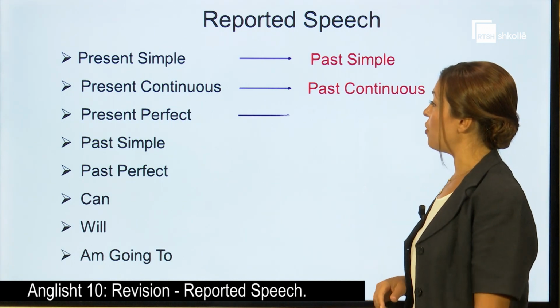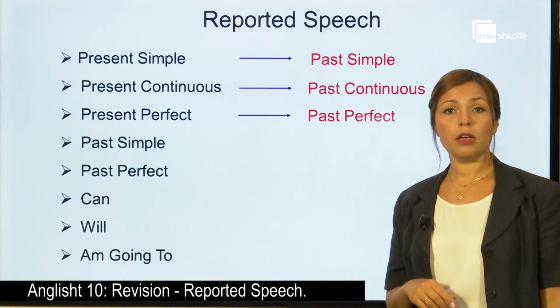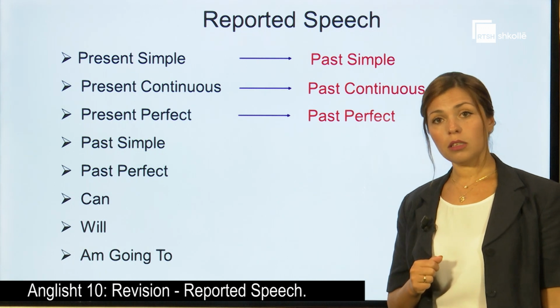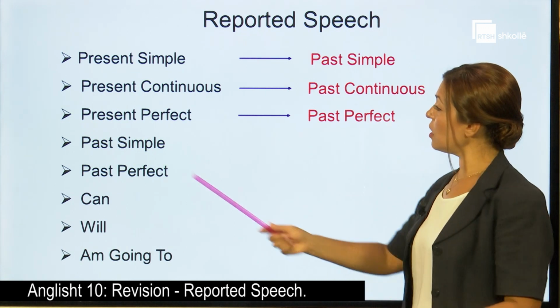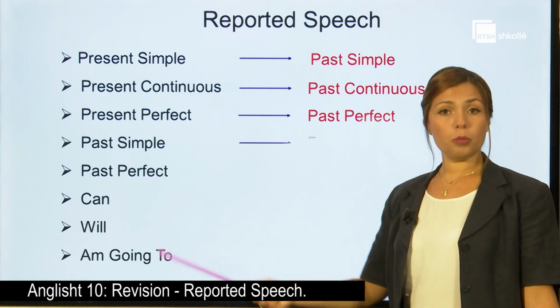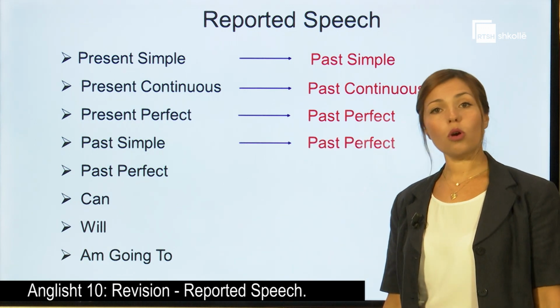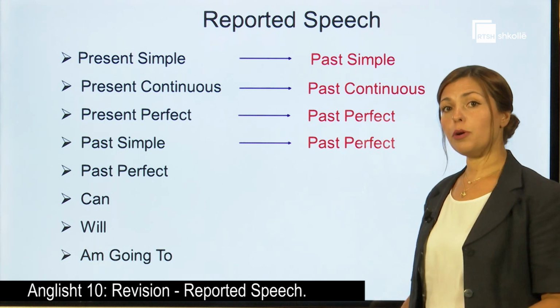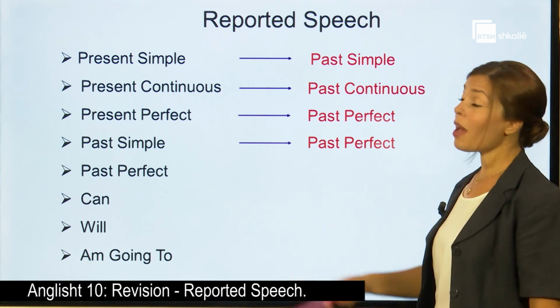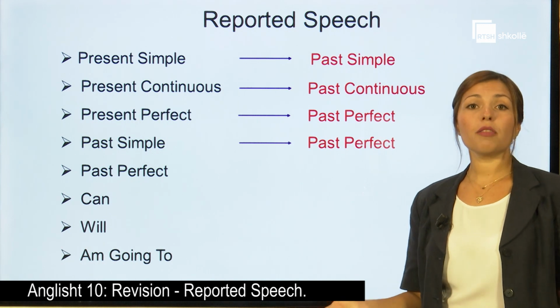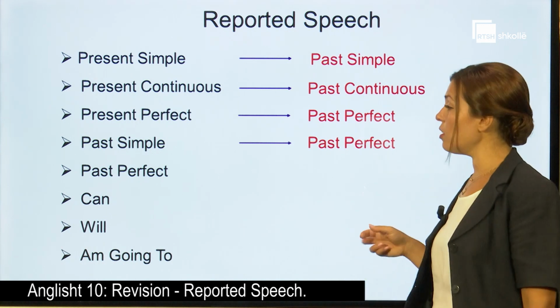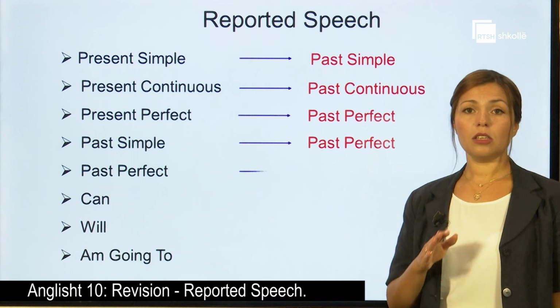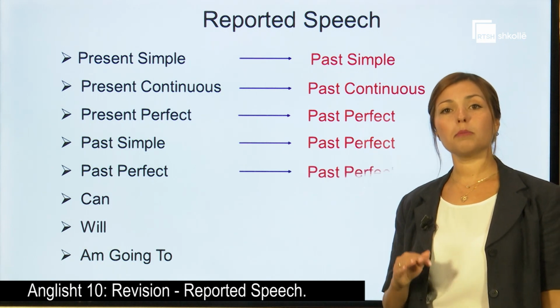The present perfect will become a past perfect. The past simple could stay past simple, or we change it one tense back, as we said, to past perfect. The past perfect is already in the past, so we're going to leave it as it is. So past perfect remains past perfect.